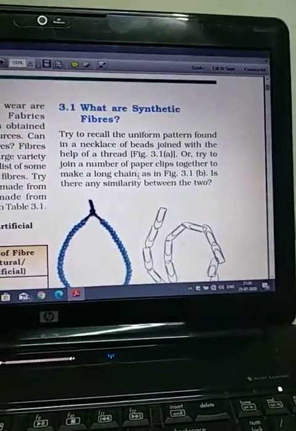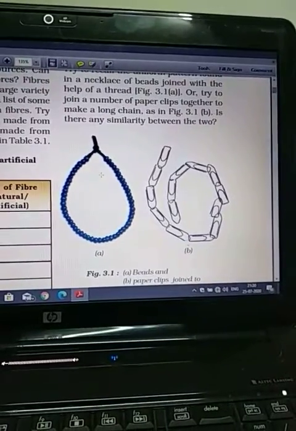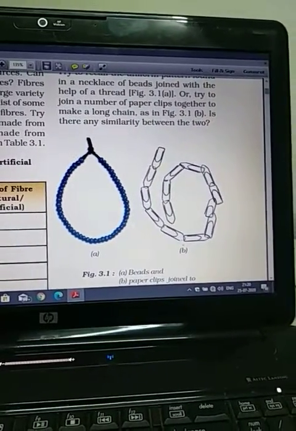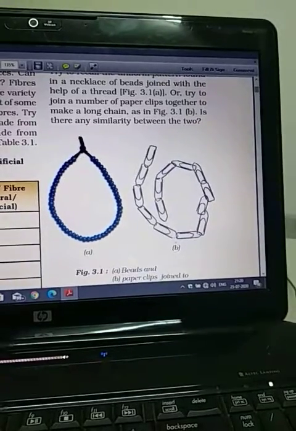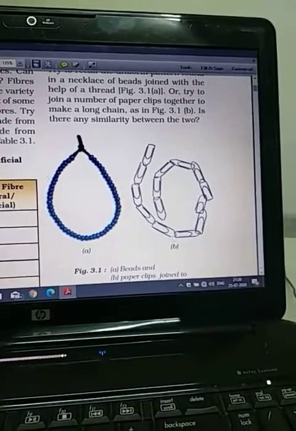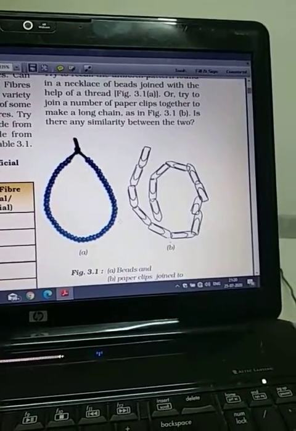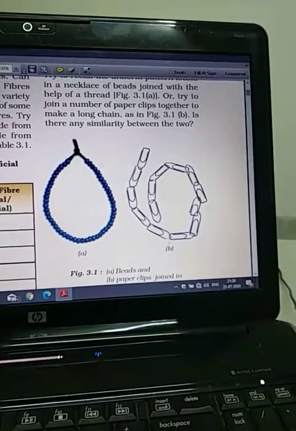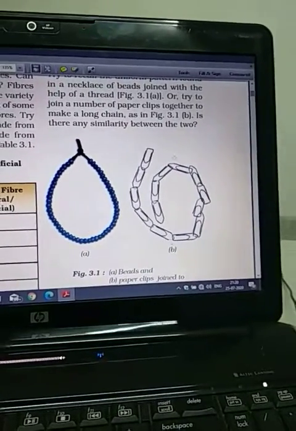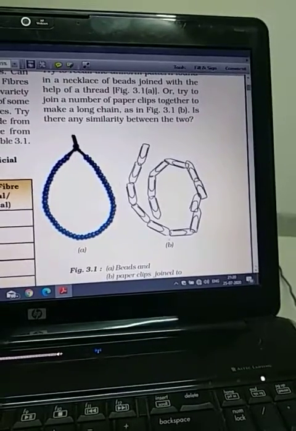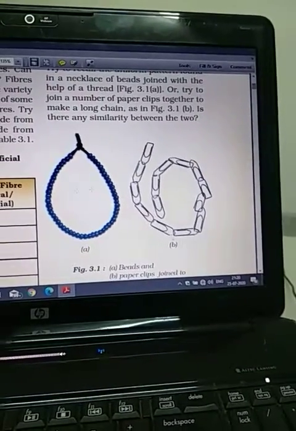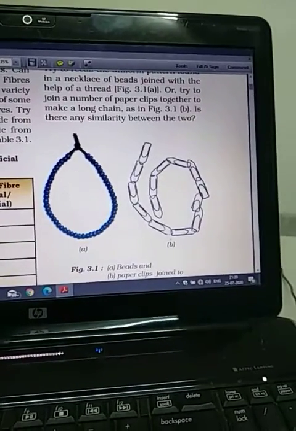Here we are giving just an example. This monomer unit is a bead, moti. When you put them in the string, they form this type of mala, and in the same way you can make a chain by joining paper pins. So in this way you get a giant structure.